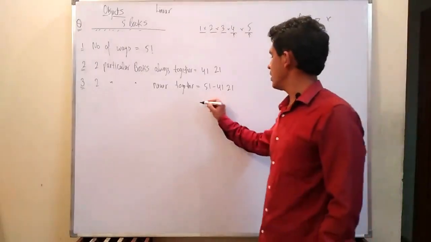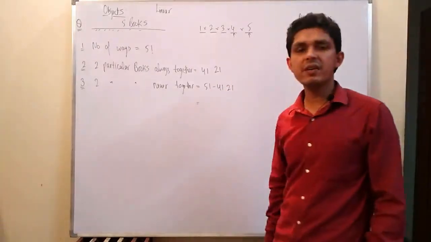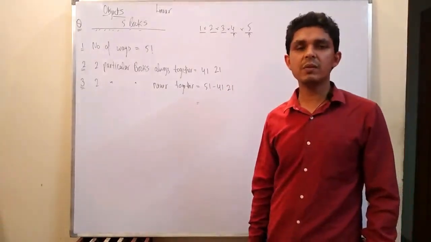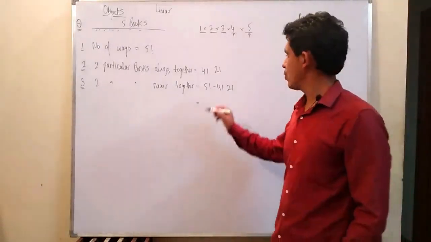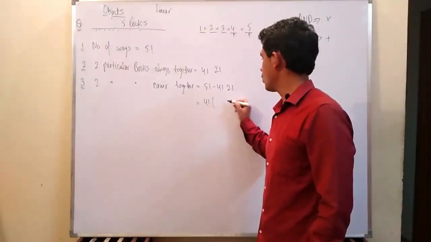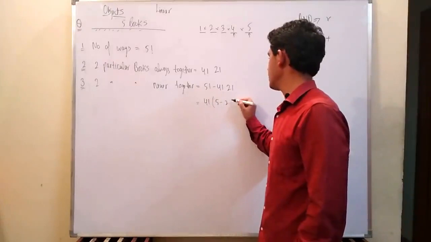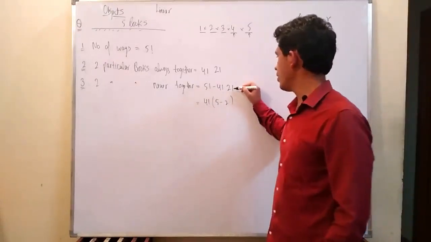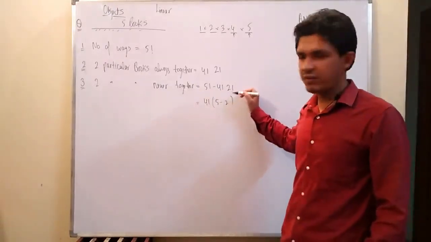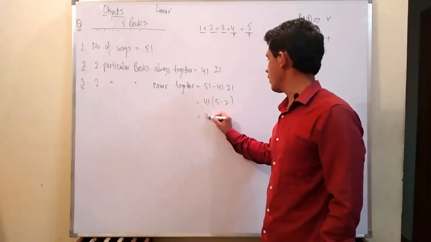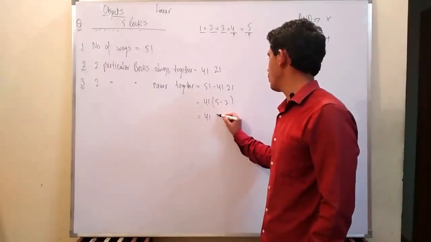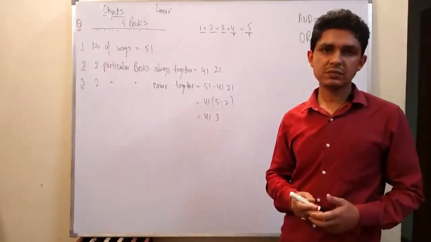So here we have factorial 5 minus factorial 4 multiplied by factorial 2. Taking factorial 4 common, this will be 5 minus the value of factorial 2, which is 2 itself, and when solving, this will be factorial 4 multiplied by 3, right?